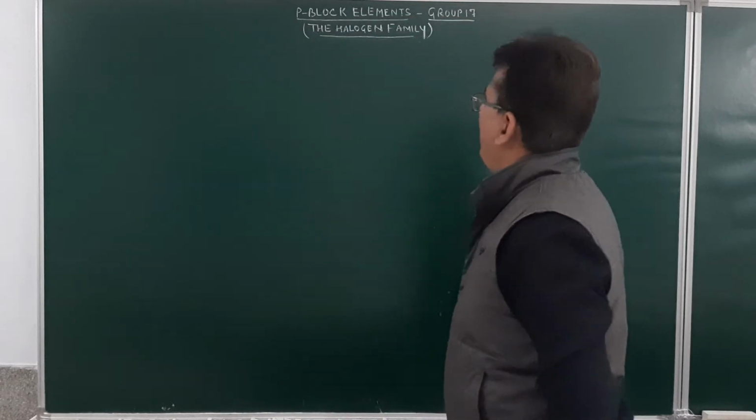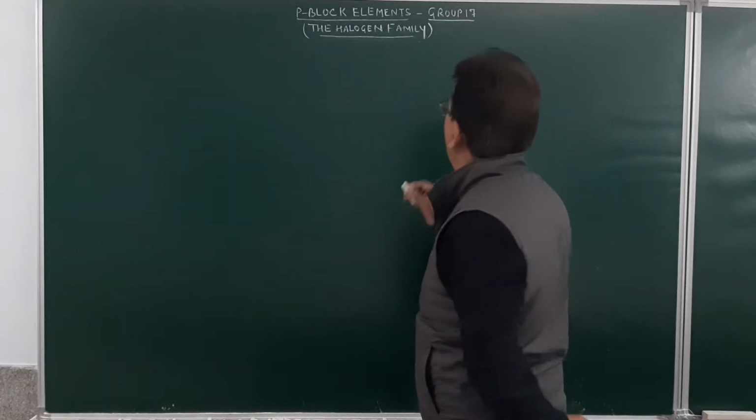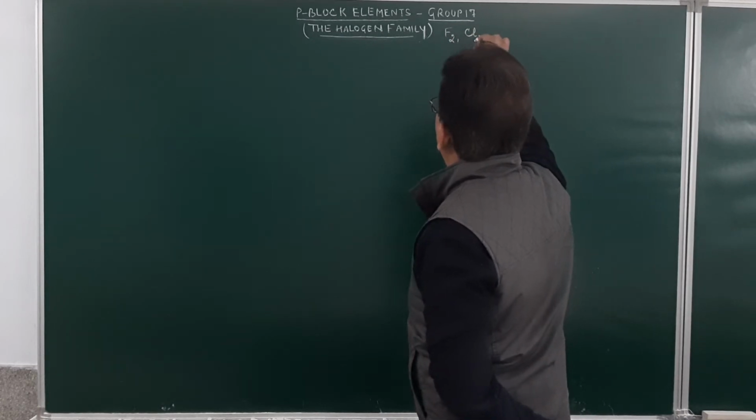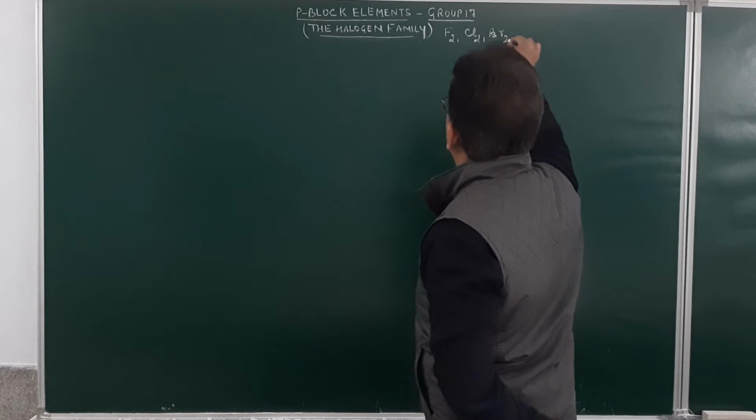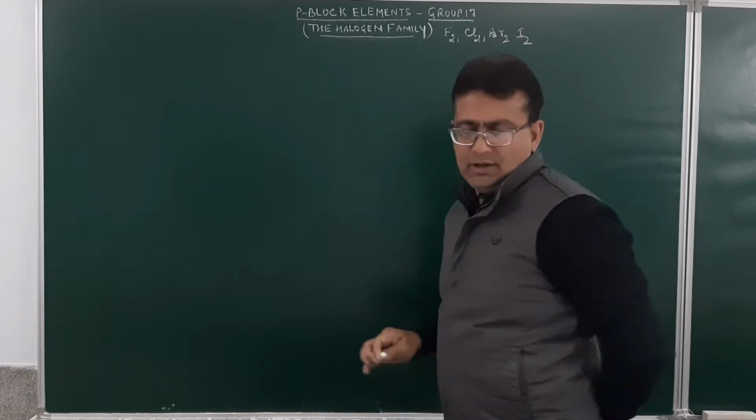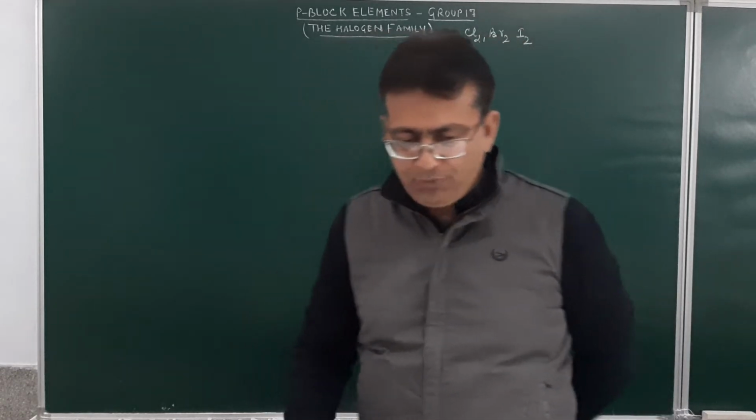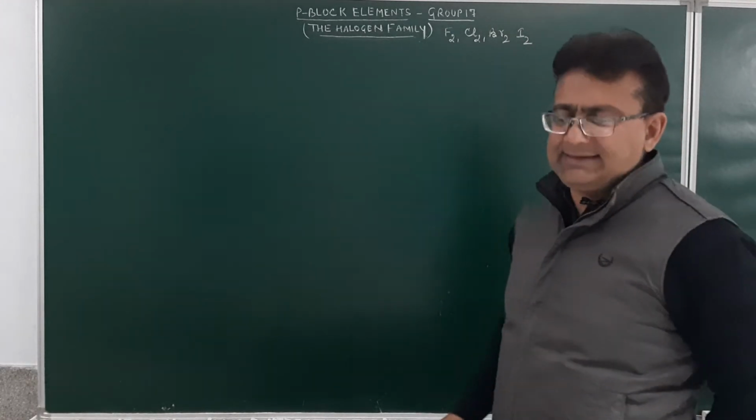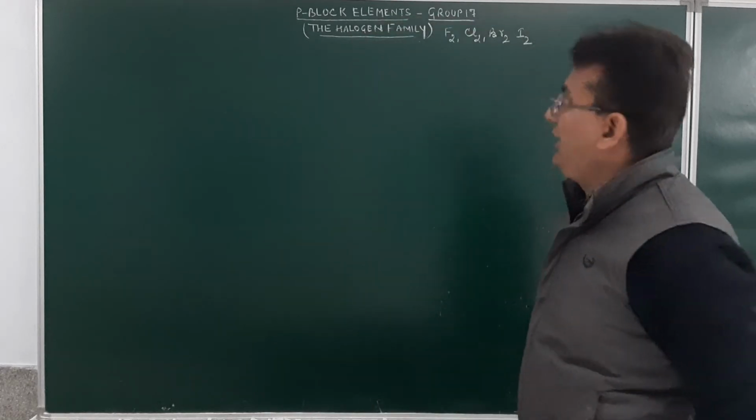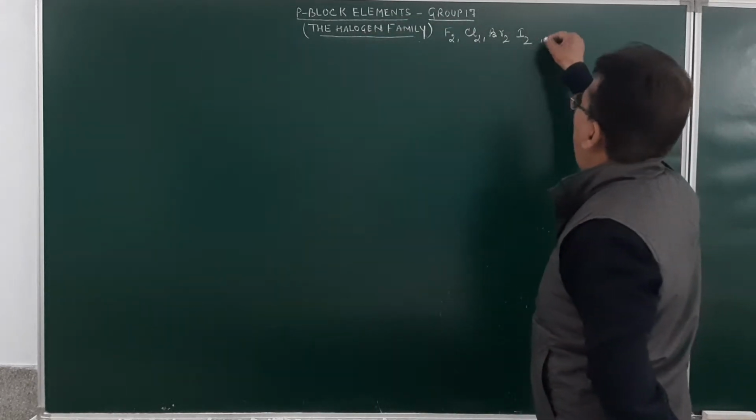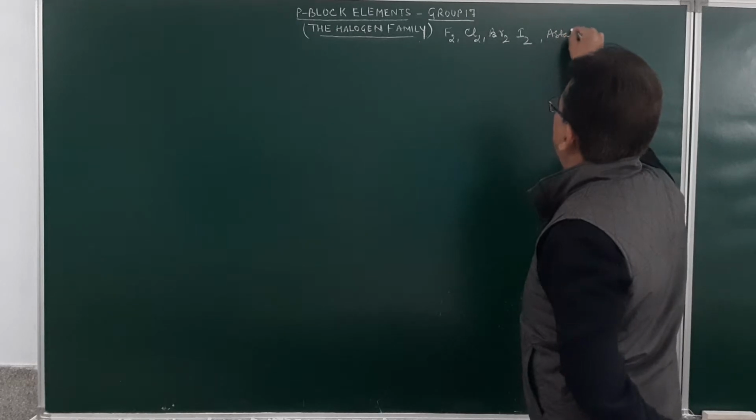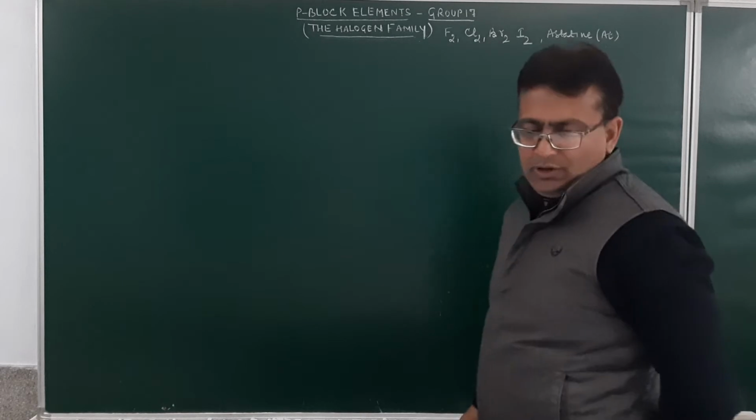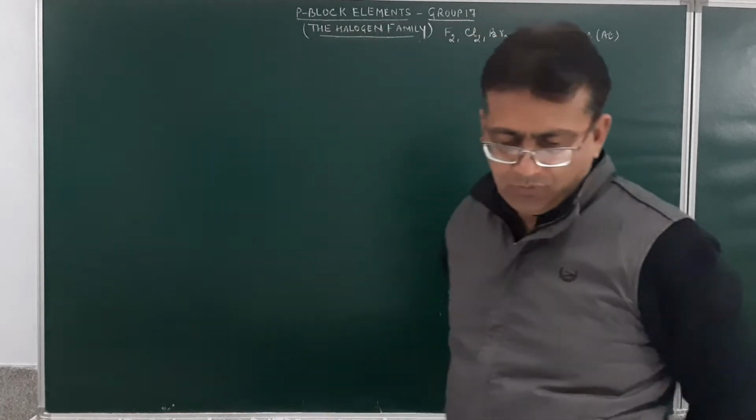The various members of the series are fluorine, then chlorine, bromine, and then iodine, and we may have astatine. Fluorine, chlorine, bromine, iodine, and astatine. Astatine, which is written as At.